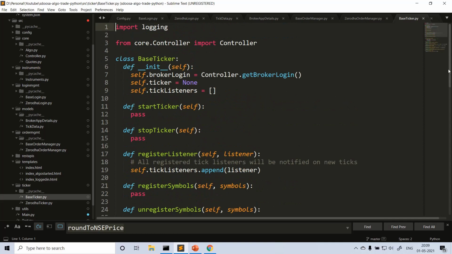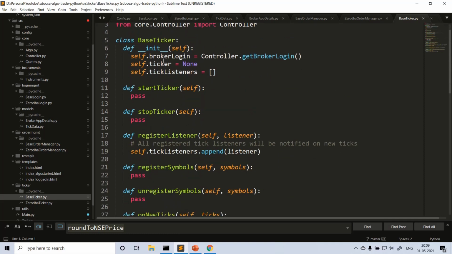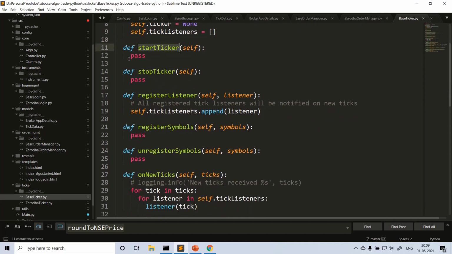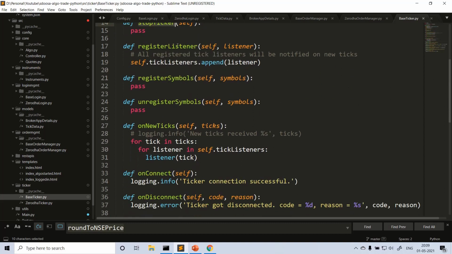So the common functionalities: you need the broker login session here. Only when you get the broker login session can you do other operations, right? Start ticker, stop ticker, whatever. What are the main things, like start ticker? Here I am just writing pass. The actual implementation is specific to the individual broker. Since it's a base class, I am not implementing it, I am just declaring it. Stop ticker and register listener.